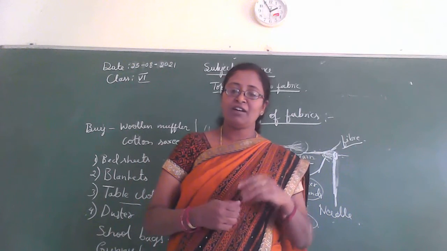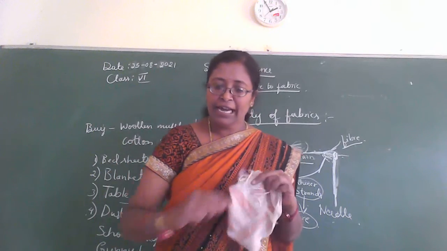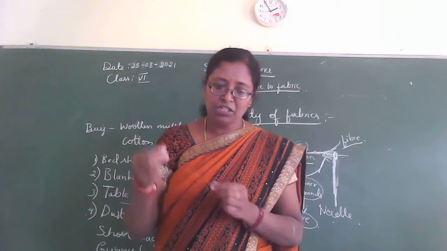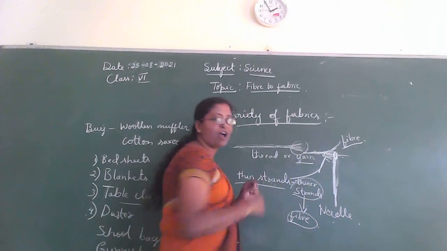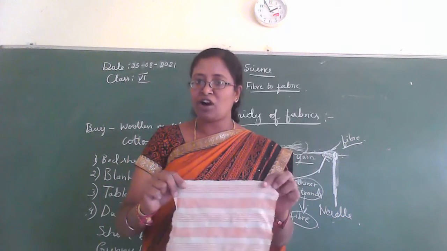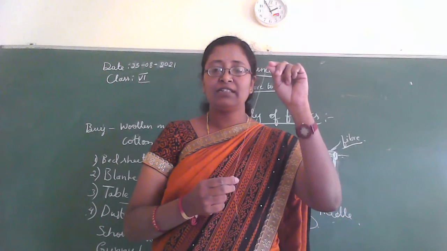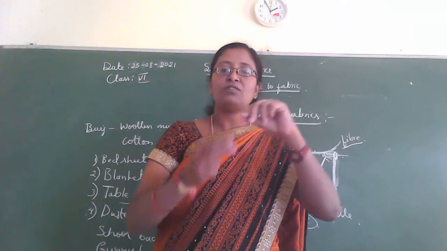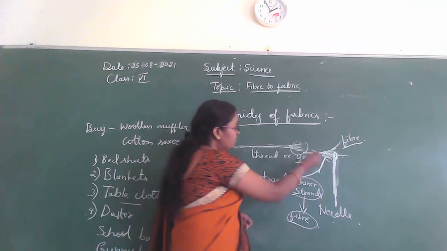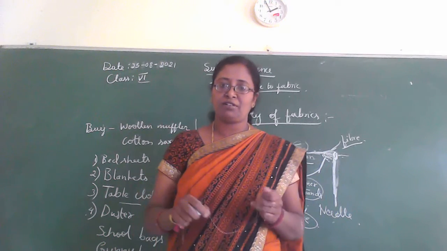So children, what do you understand? This is the fabric, or the cloth. It is made up of yarns or threads. Then these yarns are further made up of thin strands. Again, these thin strands are made up of thinner strands. It is called the fiber.